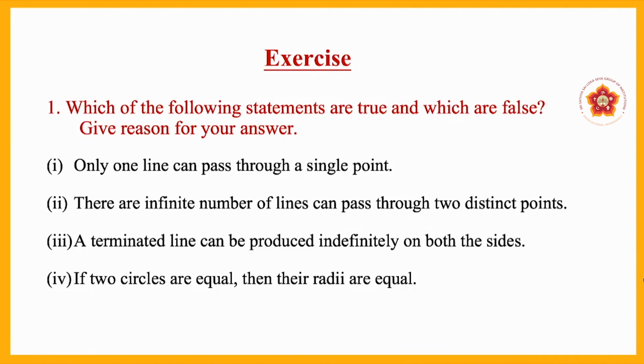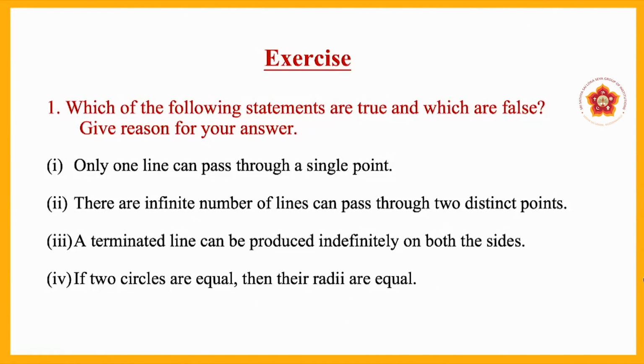Only one line can pass through a single point. You already know that from a point any number of lines can pass through, already learnt in the activity. Through a given point, an infinite number of lines is possible to draw. So, statement number 1, only one line can pass through a single point, is false.